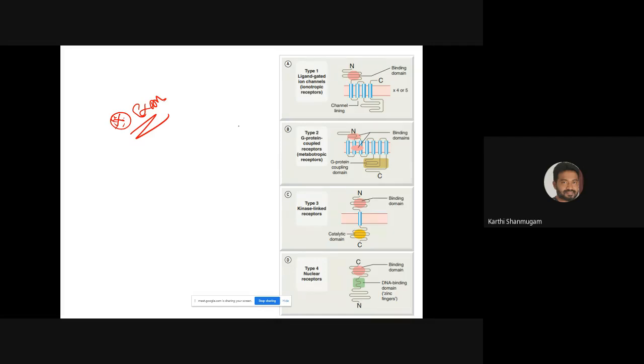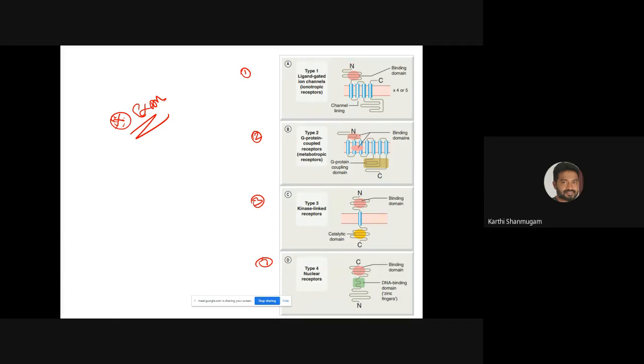So as of now, our knowledge is that we can classify the receptors into 4 types: type 1, type 2, type 3, type 4. So this is type 1, this is type 2, this is type 3, and this is type 4. So here, if you look at the structure, in this slide we just want to understand the general structure of type 1, type 2, type 3, and type 4 receptor. So if you look at the general structure of type 1 receptor, ligand gated ion channel, ionotropic receptor.